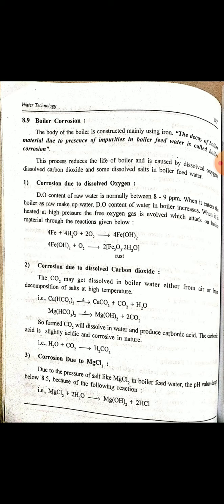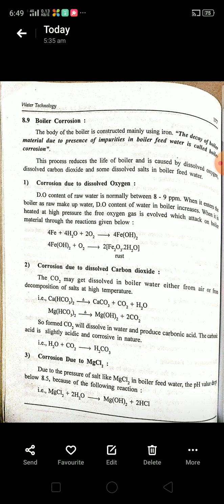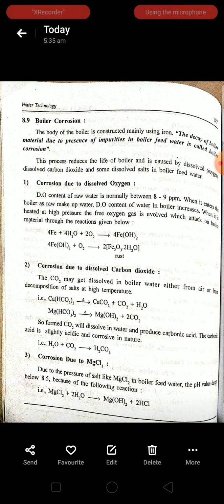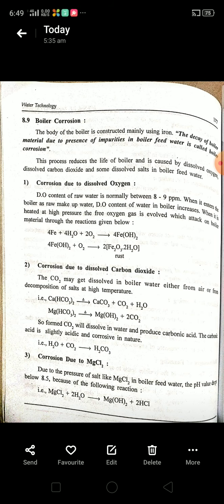When the carbon dioxide is liberated, it reacts with the water molecule and forms carbonic acid. That carbonic acid will cause boiler corrosion, because the rate of corrosion is fast in acid conditions. Carbonic acid is also one of the acids. Due to the formation of this acid, corrosion of the boiler takes place.